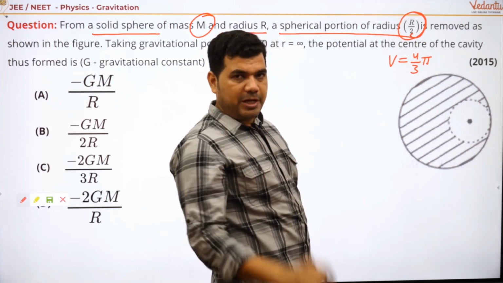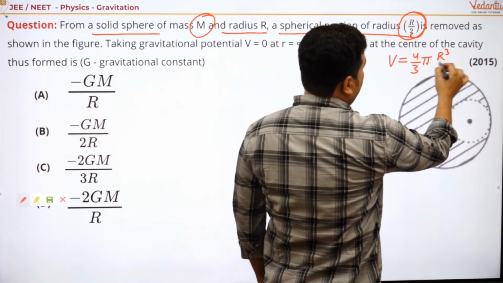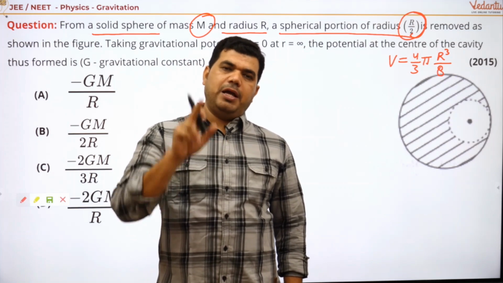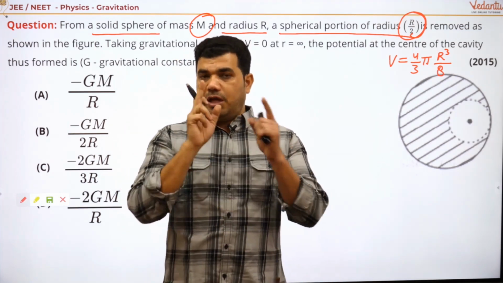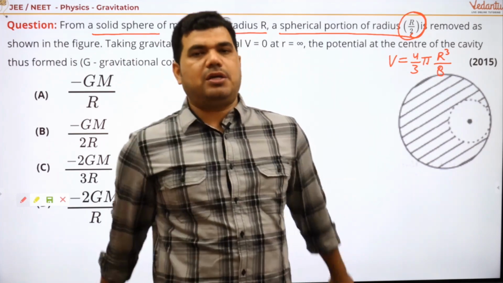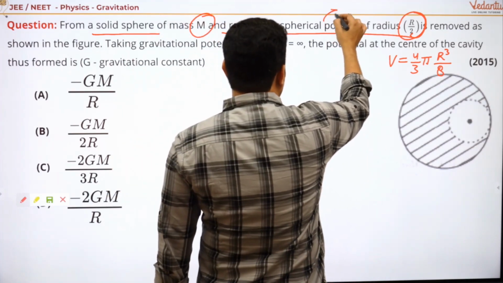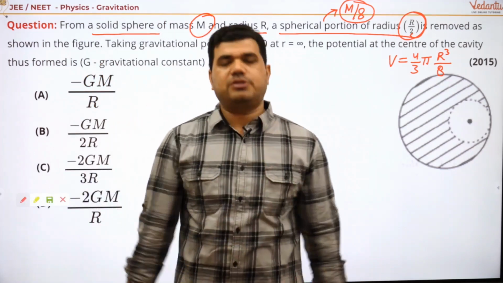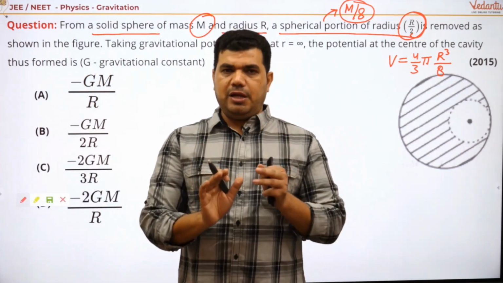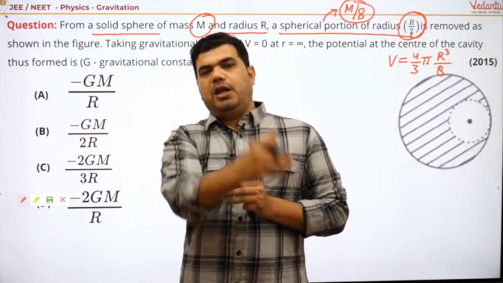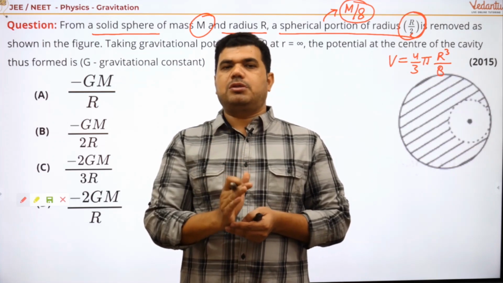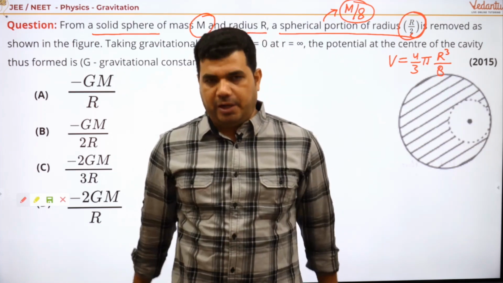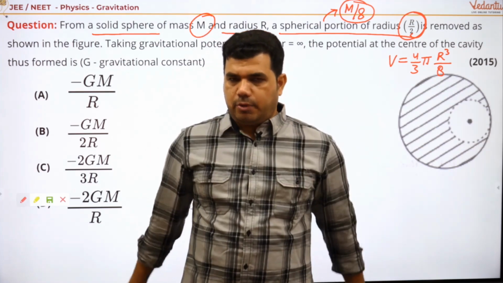Here r is, my dear student, R by 2. So this is R cube by 8, right? For the bigger one, the volume is 4 by 3 pi R cube and the mass is capital M. Then for this one, the mass is M by 8. So here we can say the mass of this one is M by 8. Right, this should come to your mind first. You will solve many questions and practice, then you will learn the correct procedure and correct method to solve any question of gravitation and any topic, my dear students. So keep practicing, right.